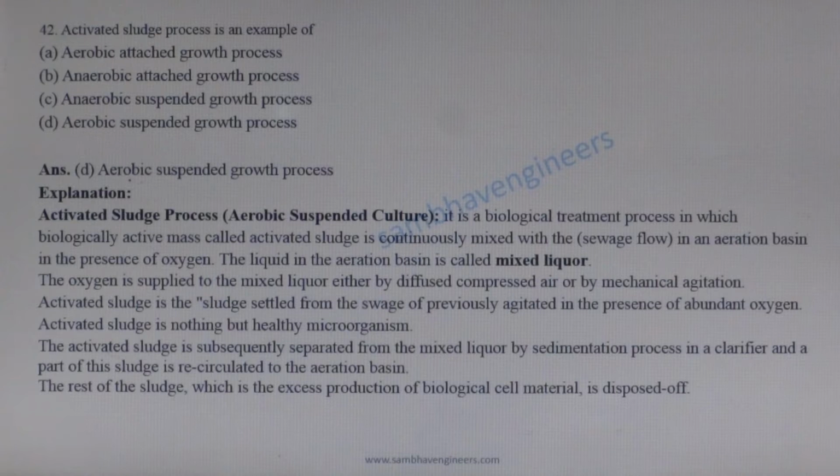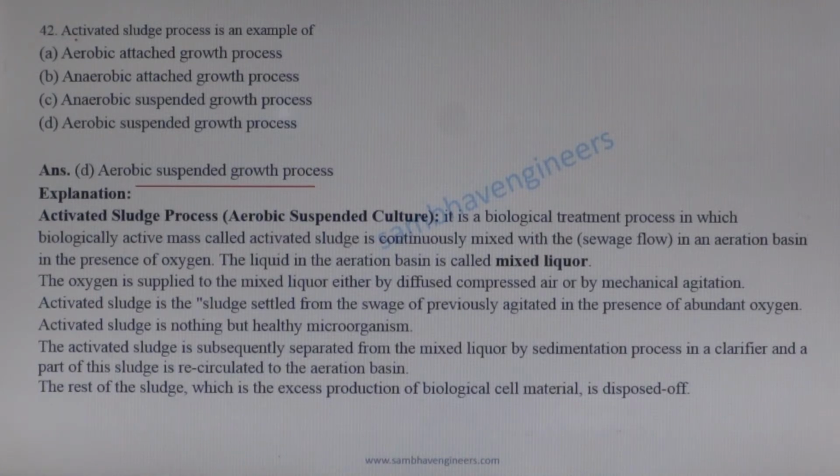One is aerobic suspended growth process, which takes place in the activated sludge plant, and the other one is aerobic attached growth process, which takes place in the trickling filter. So option D is the correct answer.